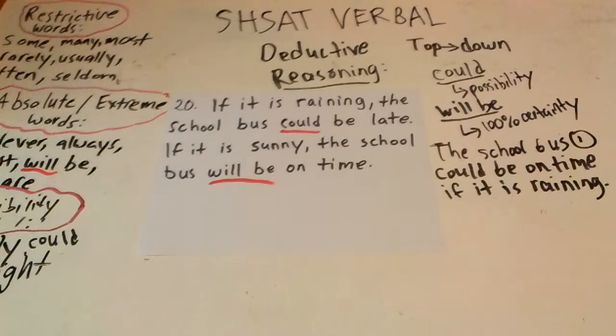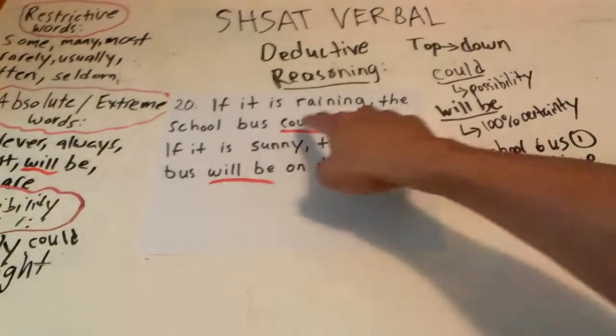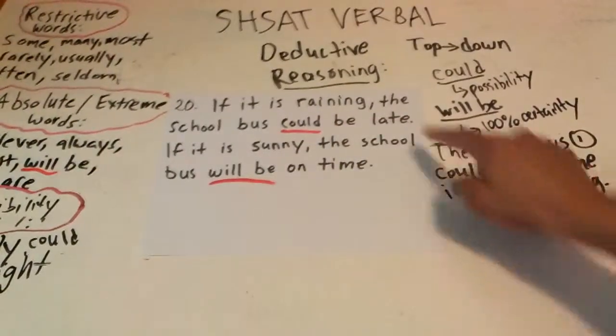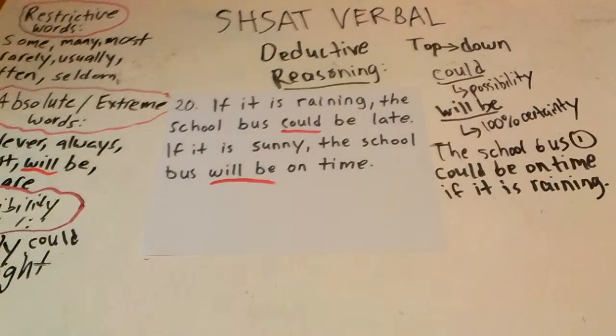If it is raining, the school bus could be late. But if it is raining, the school bus could also be on time, can't it? It never said, if it is raining, the school bus is never on time. It didn't say that, because then this couldn't be true. It said, if it is raining, the school bus could be late. Therefore, the school bus could also be on time if it is raining. That possibility exists as well, because this does not exclude this. These two can happen.